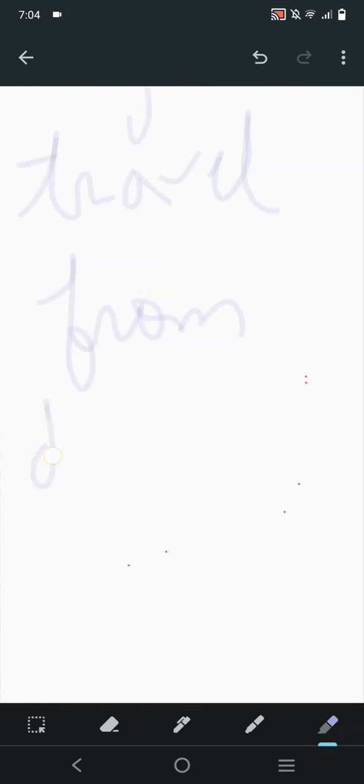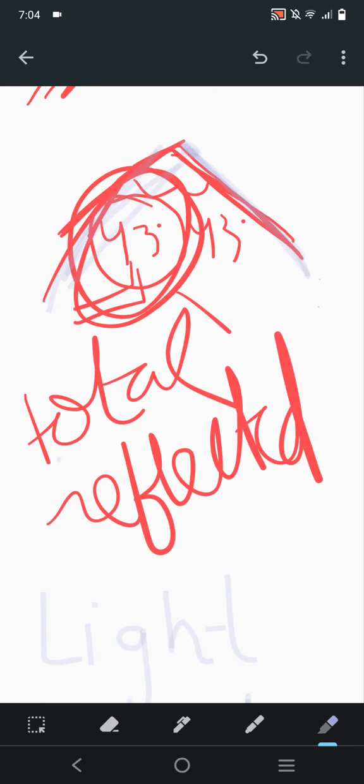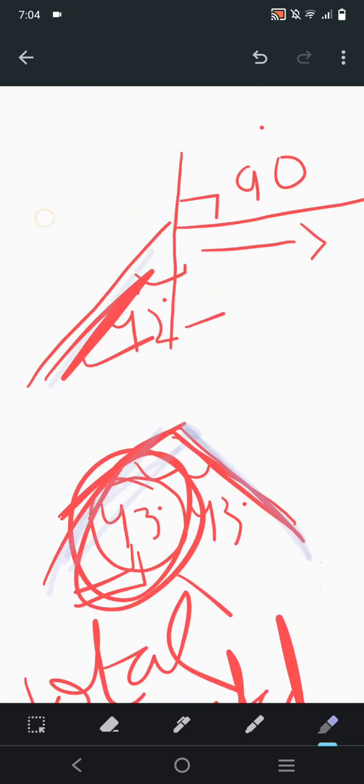So from denser to rare. Okay, this point is clear. Second, the angle of incidence will be greater than the critical angle. When the angle of incidence is greater than the critical angle, total reflection or internal reflection will occur.